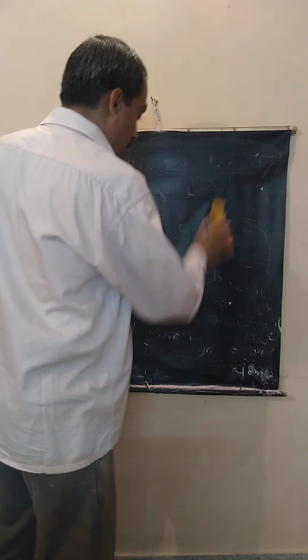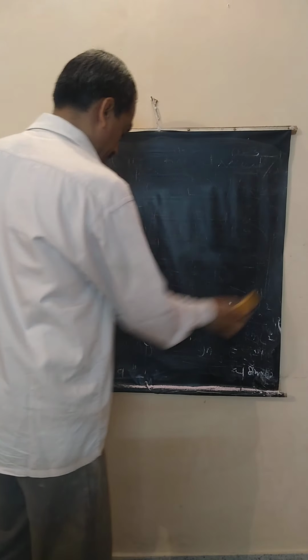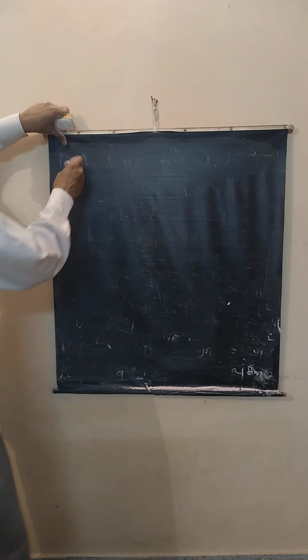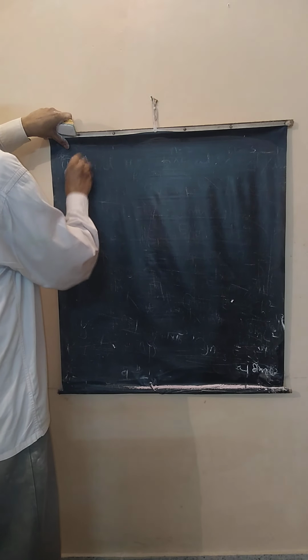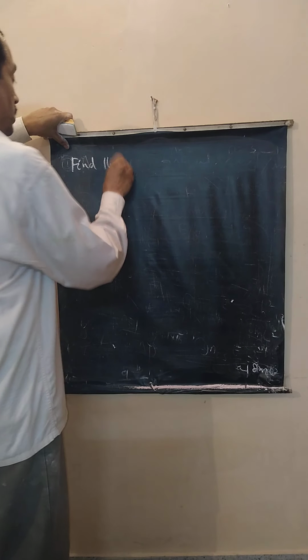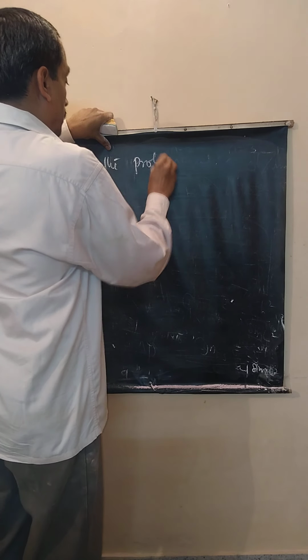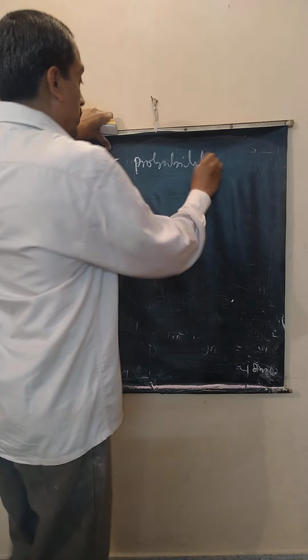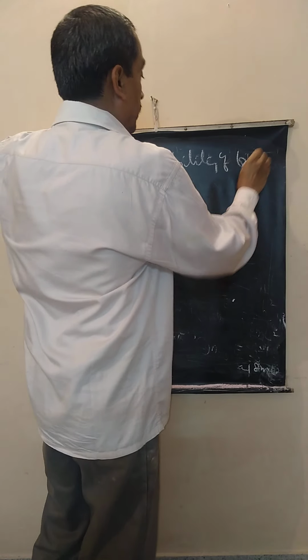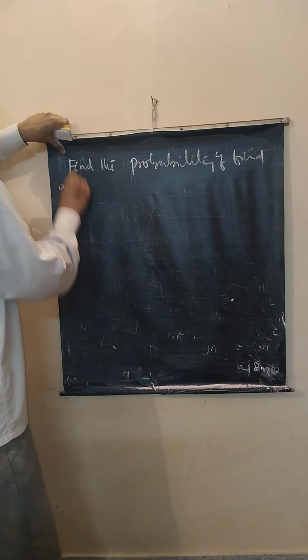Now, the last type of numerical on this is finding probability. Okay? Find the probability of finding a particle